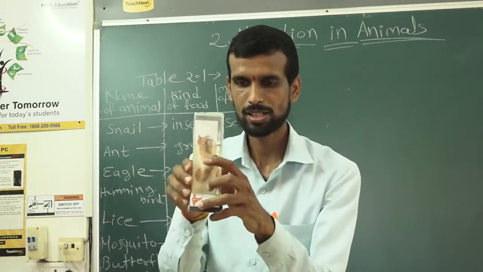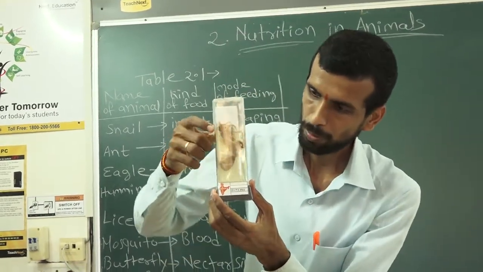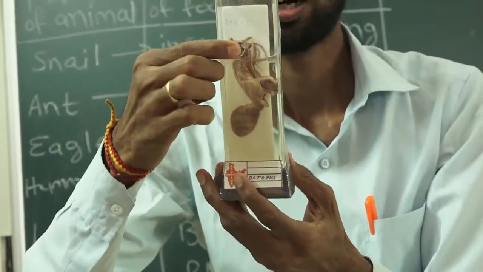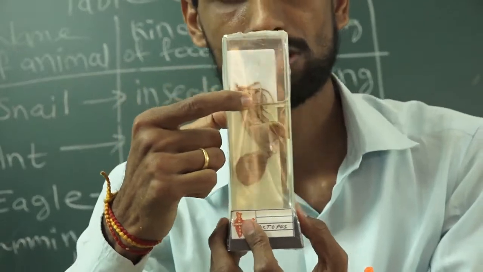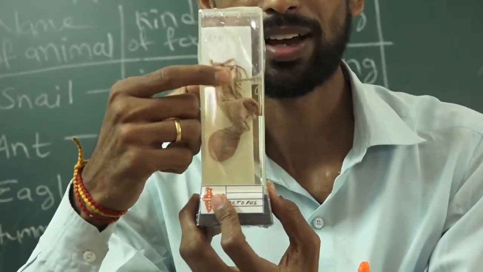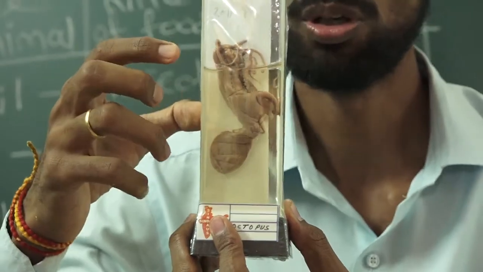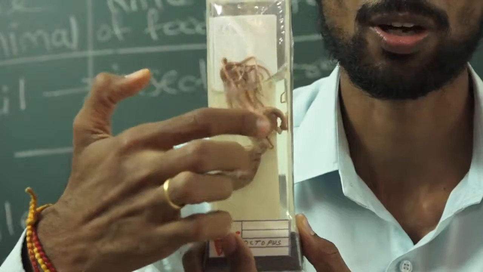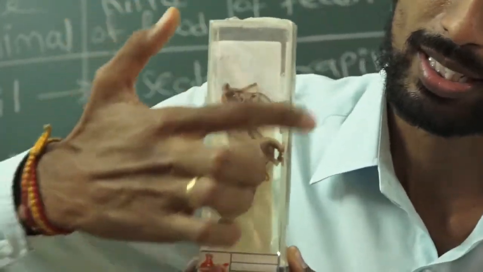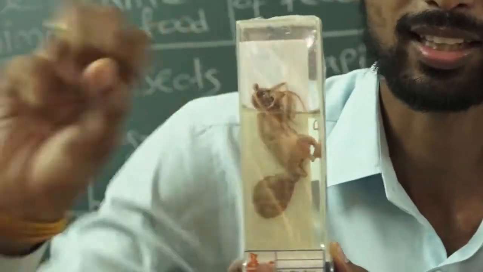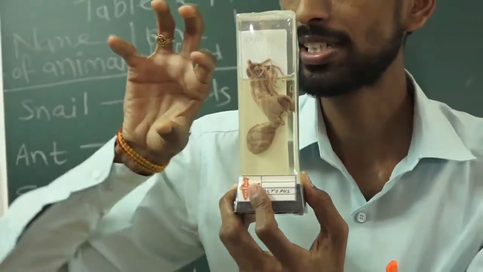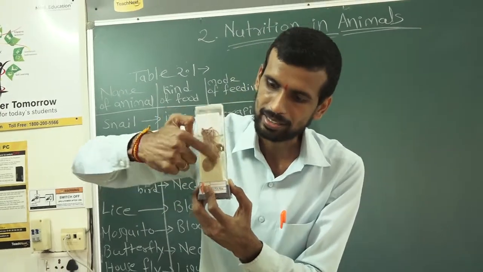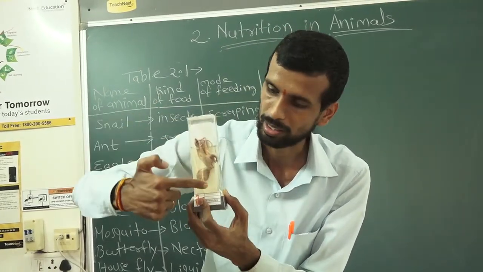Next is octopus. Here you can see, octopus has vacuum-like structures. We have a vacuum cleaner, so it has suckers. And it has different limbs, or you can say hands or legs. All these hands of octopus have these suckers. So it sticks on the organism, holds it, and then takes it inside the mouth, here in the mouth.